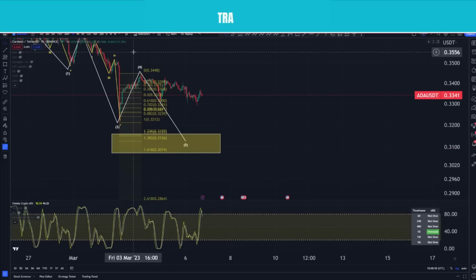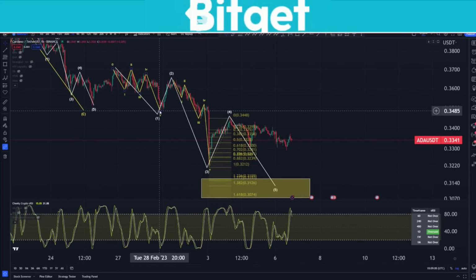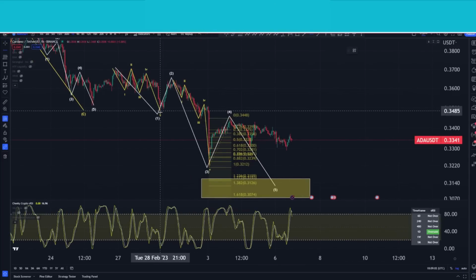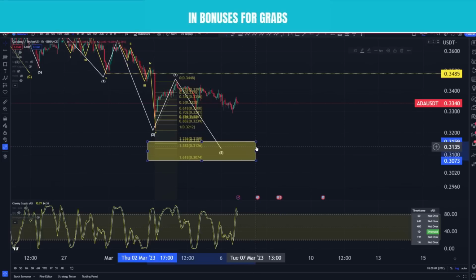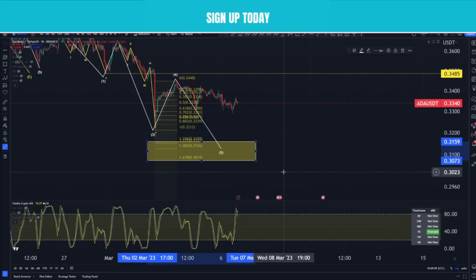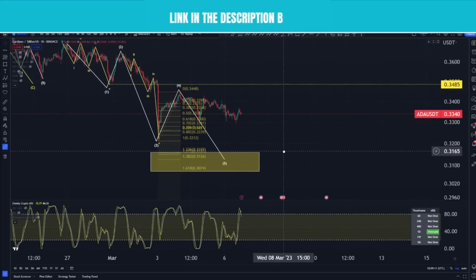So provided that wave 4 is complete here, invalidation would occur much higher. It would get invalidated at this level at 34.85. But our lows at the moment would be indicated at 30.74 cent to 31.59 cent.